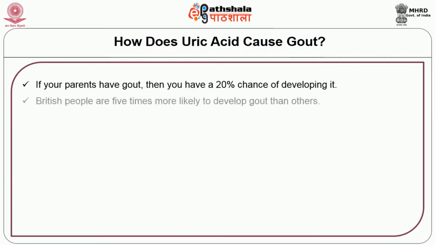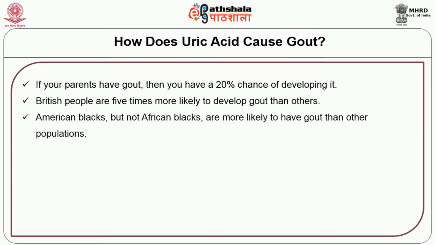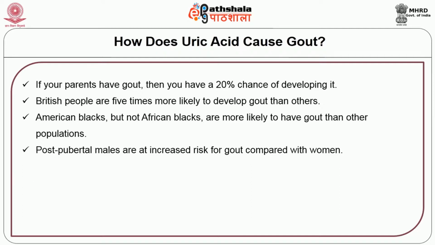British people are 5 times more likely to develop gout than others. American blacks, but not African blacks, are more likely to have gout than other populations. Post-pubertal males are at high risk for gout compared to women.